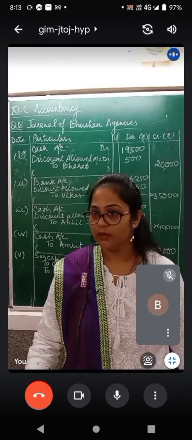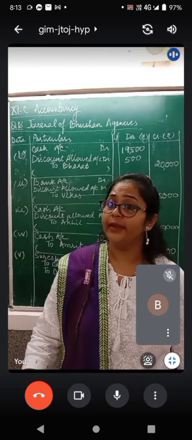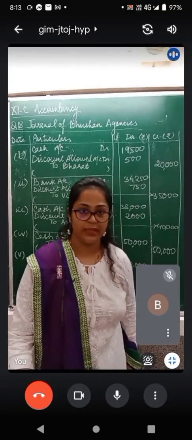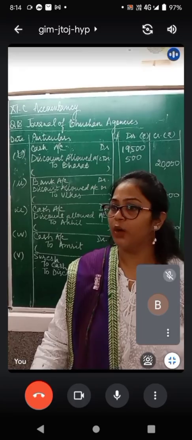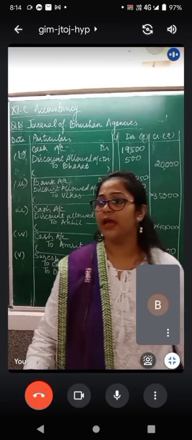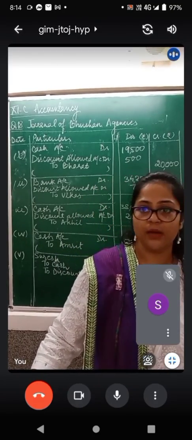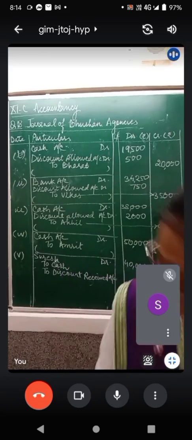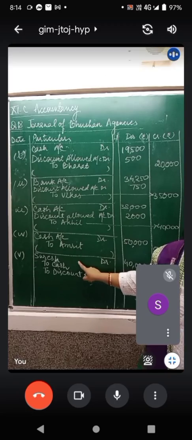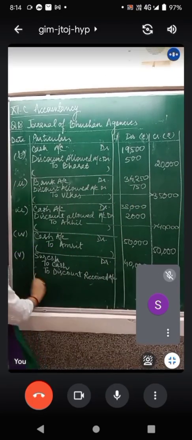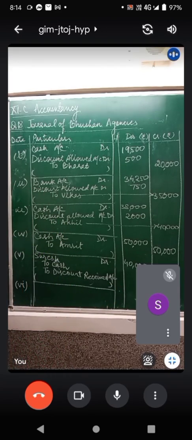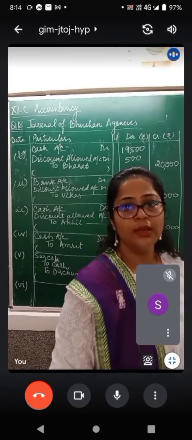Debit the receiver and credit the giver. Which account? Personal account, when names are there. Now what about nominal account? Debit all expenses and losses and credit all incomes and gains. Right? Credit all incomes and gains. Please learn. Next one. Here you will write payment made to Suresh in full settlement.